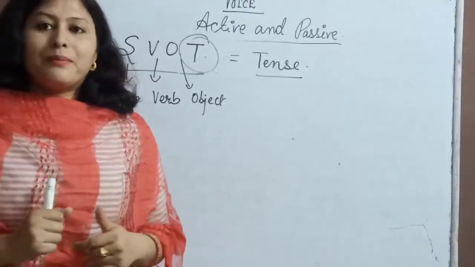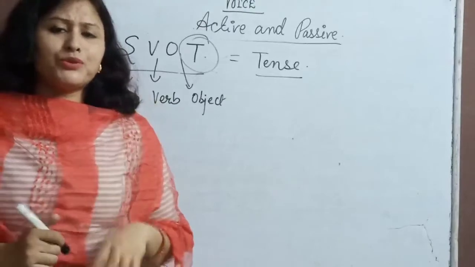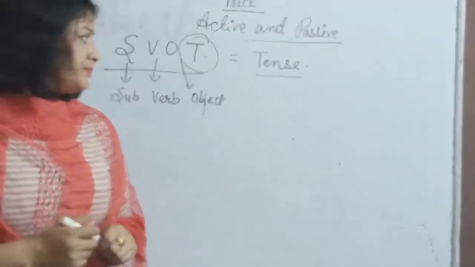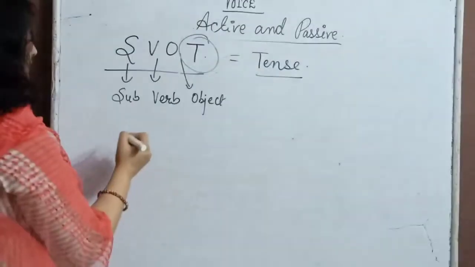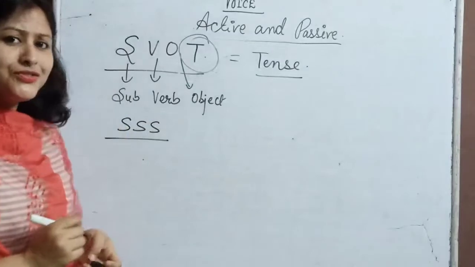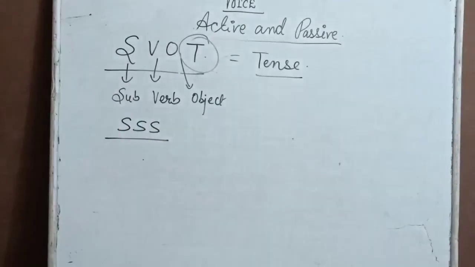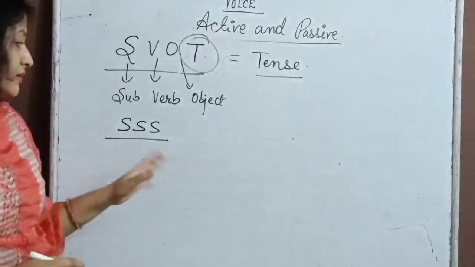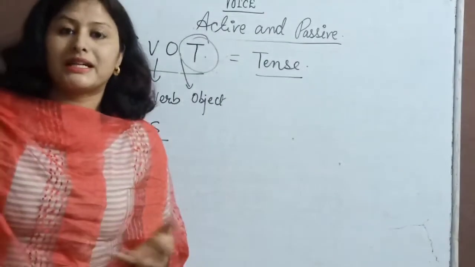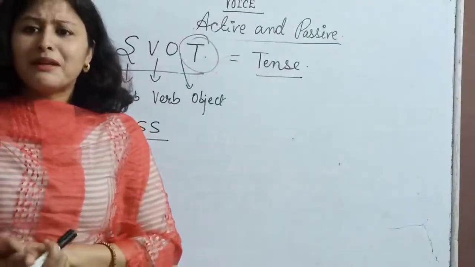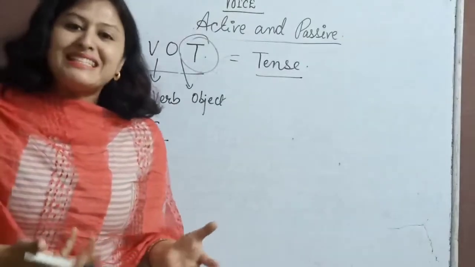What you need to remember is there are 3 simple procedures for changing active into passive. We can give it a name like SSS, triple S. We can understand the process of converting active into passive through this triple S. What is this triple S? This triple S is simply simple steps.